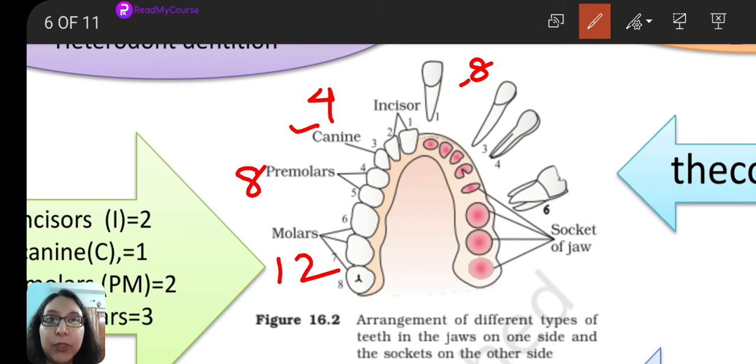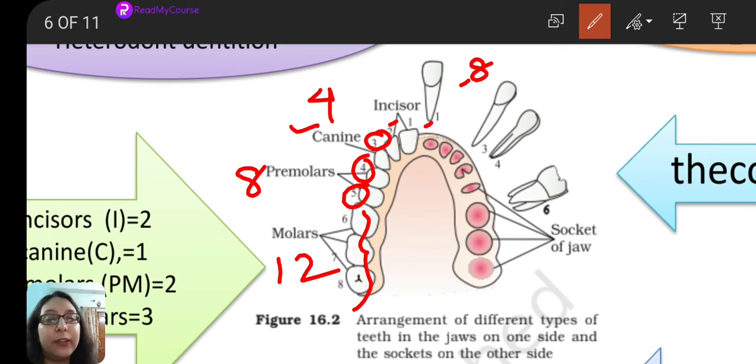This many teeth we have in the permanent dentition and they are numbered. As we move from the center towards the periphery, they have numbers. Like the incisors are numbered 1, 2, right? Then we have 3, the canine, okay? Then we have premolars, that is 4, 5, and 6 through 8, that is 6, 7, 8, they are the molars.